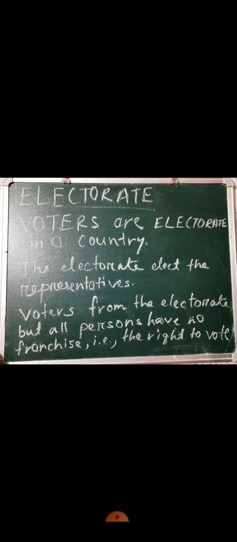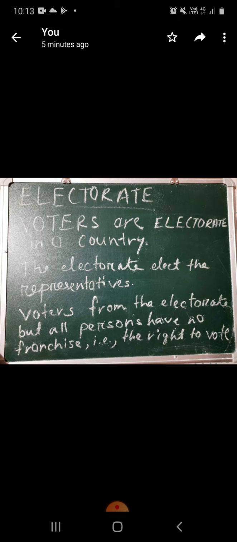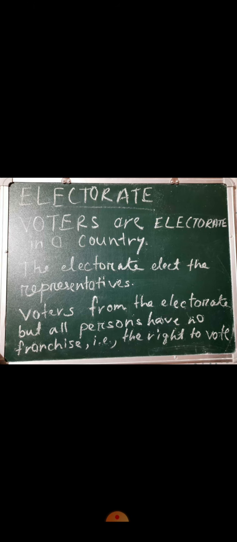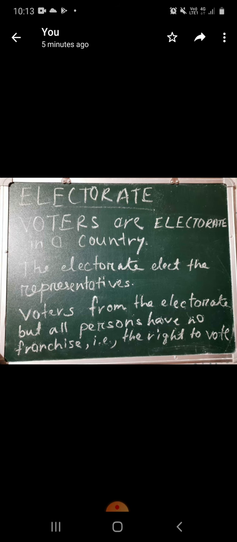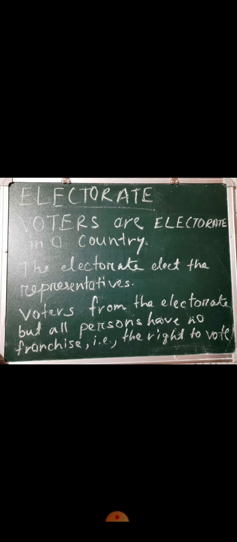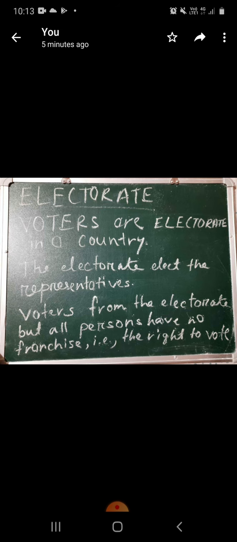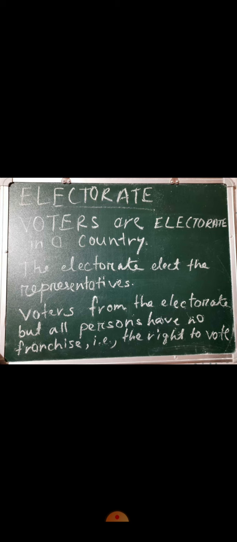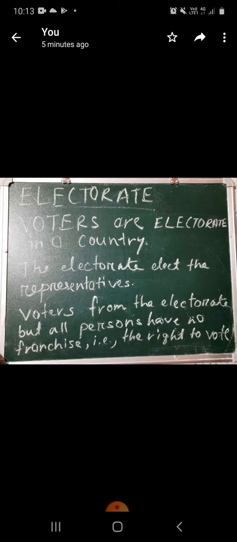As Leacock said, voters are the political people, because in politics voters or the electorate are the main persons who are responsible for choosing their own representatives who can run the government. But not all persons have franchise, that is, the right to vote.